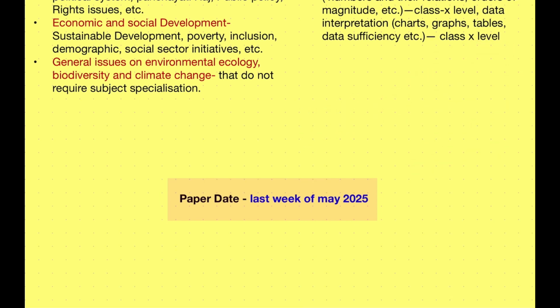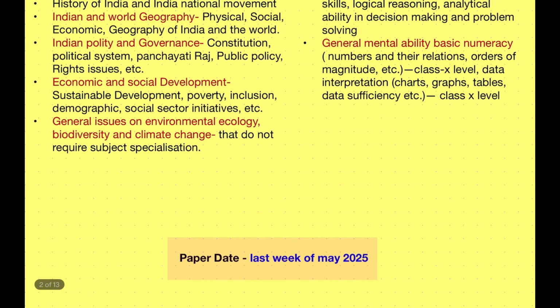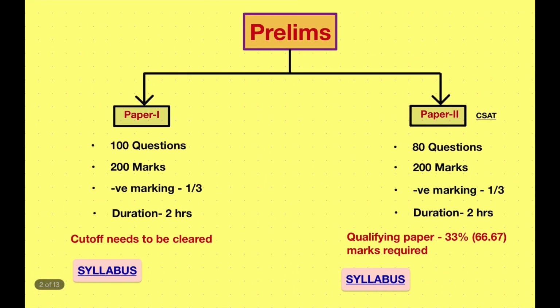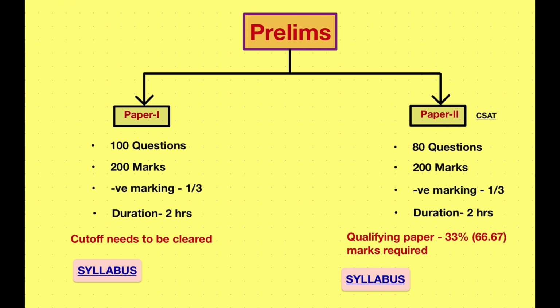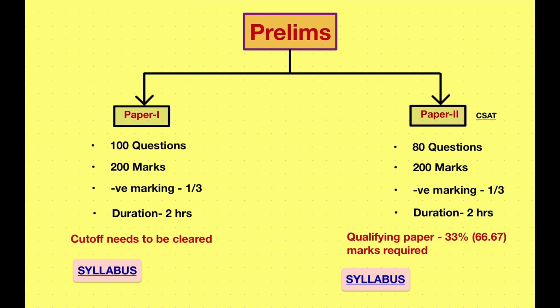Now after clearing the prelims examination, you have to appear for the mains examination, and the marks for the prelims examination will not be considered in the final merit list. This examination is only to eliminate. It is also known as the elimination round, in which they select only 11 to 15,000 students who are eligible for writing the mains examination.